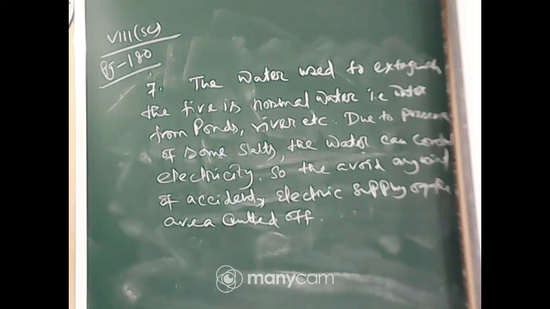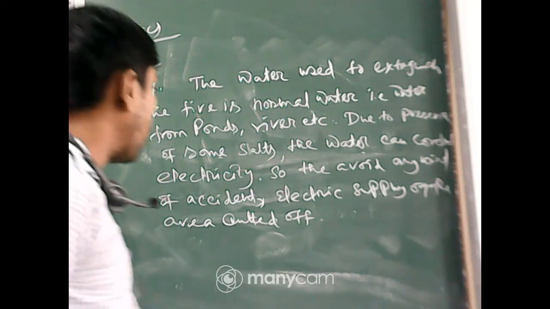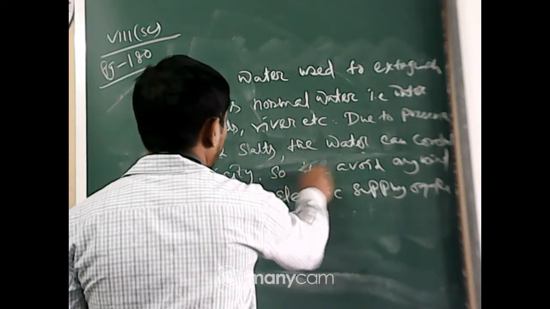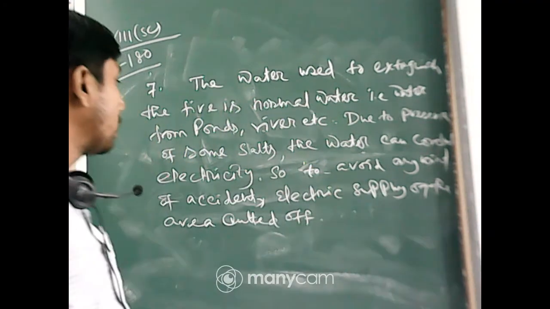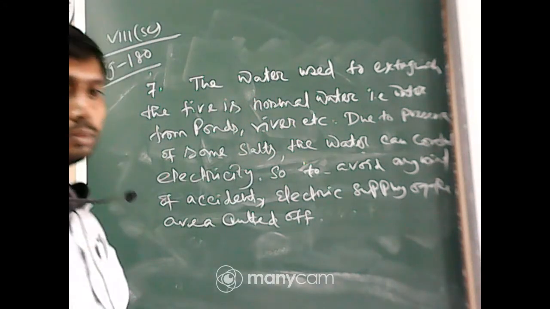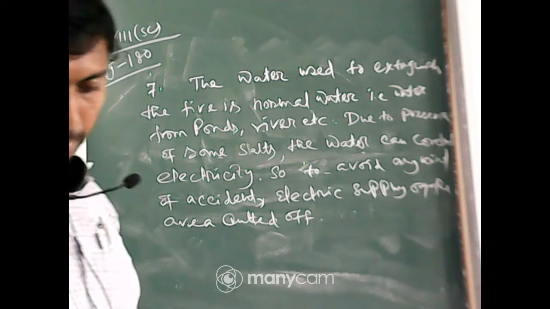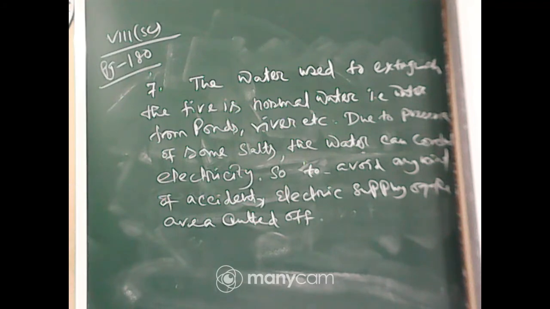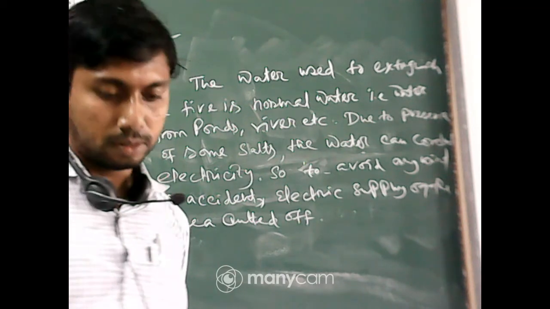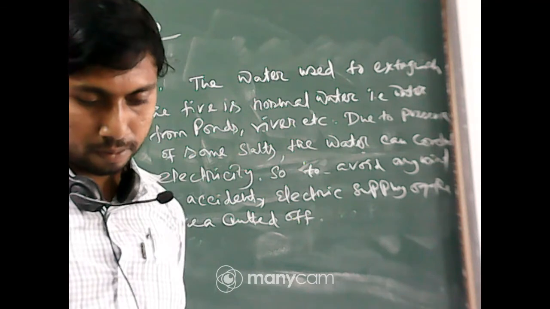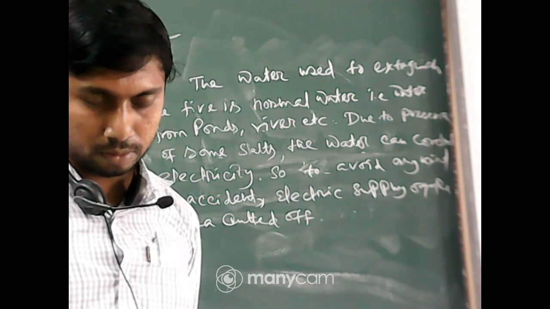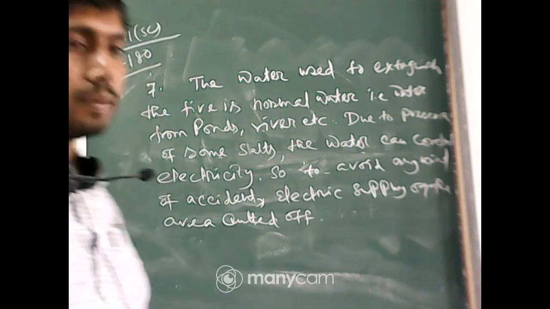So to avoid any kind of accident, the electric supply of the area is cut off. Completed. Question number 7.